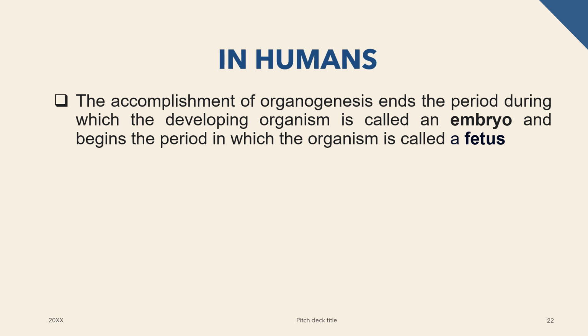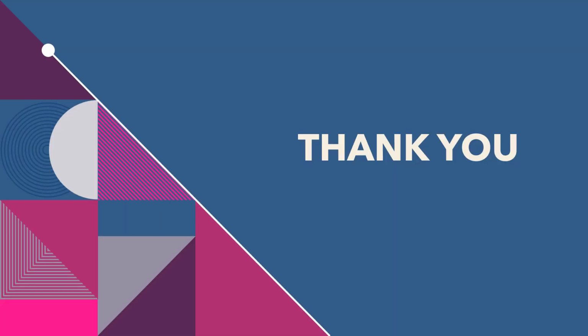fetus. Okay, so in humans, the accomplishment of the organogenesis ends in the period during which the developing organism is called an embryo. Okay? So organogenesis stops when the organism has developed into an embryo. So when it is well developed, the fetus is considered the mature embryo. When it is well developed, it is now ready for the expulsion, and that is what you call the fetus.